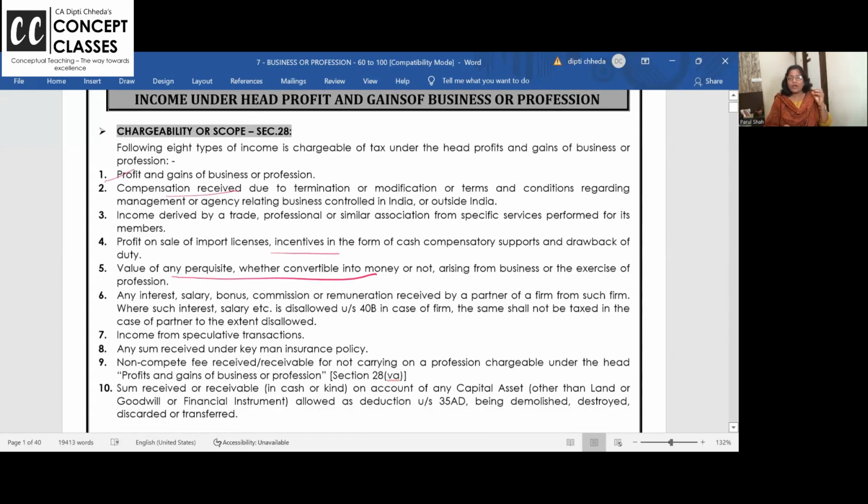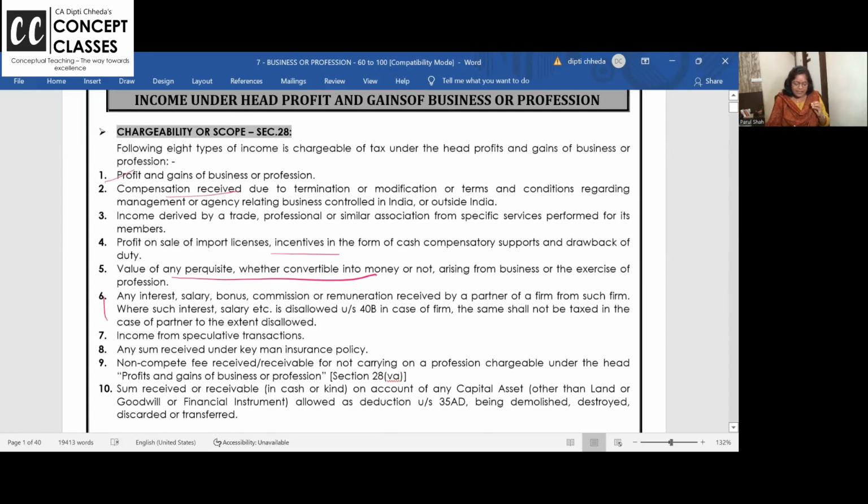Now, for a partnership firm, I'll take this in a separate video also. But if it is a partnership firm and you are getting interest, salary, bonus or remuneration from the firm as a partner, first of all, dear students, a partner's share of income from the partnership firm is exempt. Why?